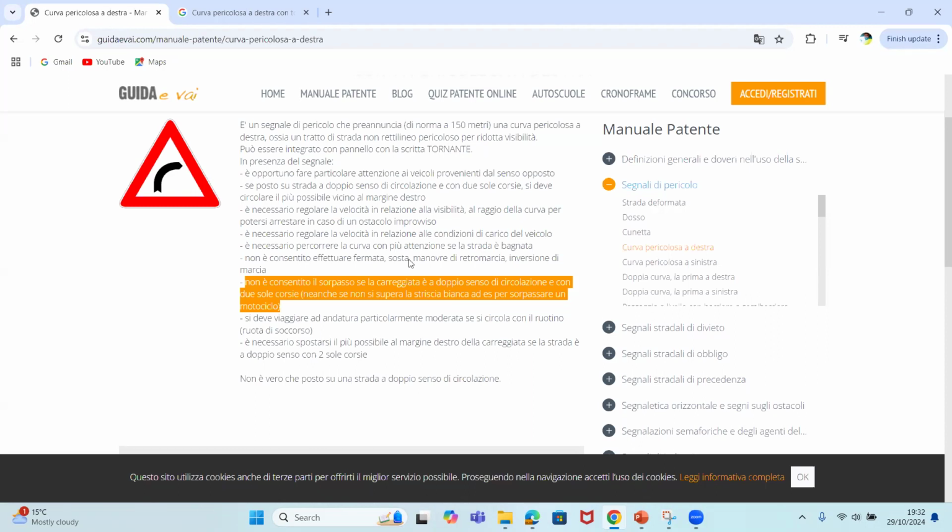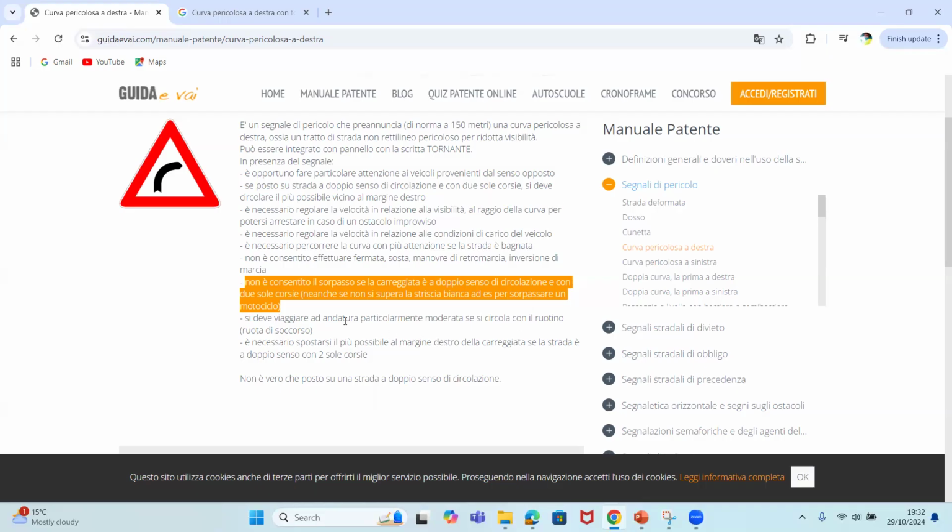Are you following me, guys? See the explanation. They said you cannot overtake if that road is double sense of movement, but it doesn't end there. They went further to say, and if that road has only two corsia. Is it clear now? This is the complete wording of it.